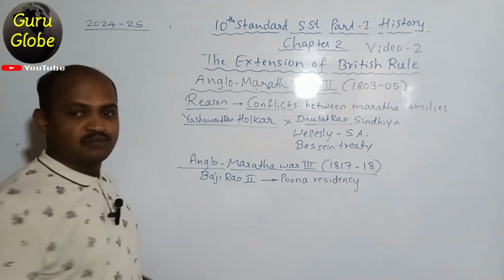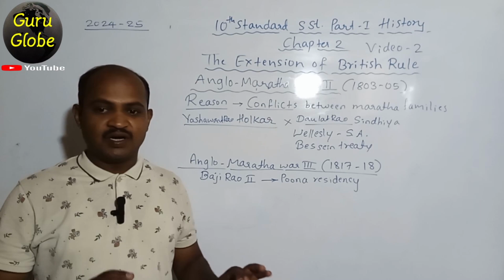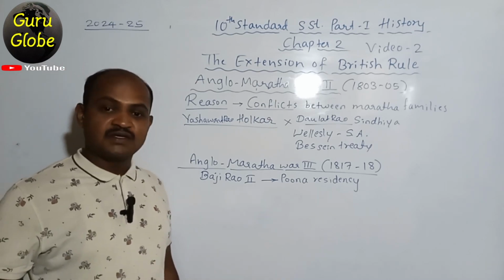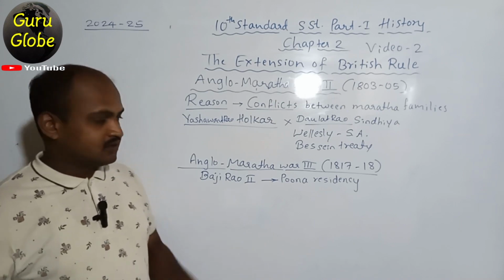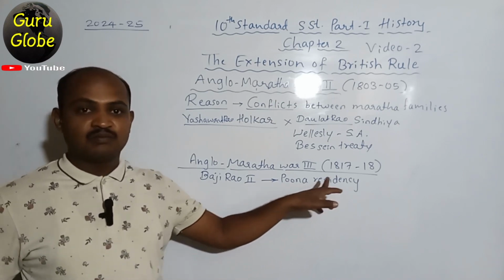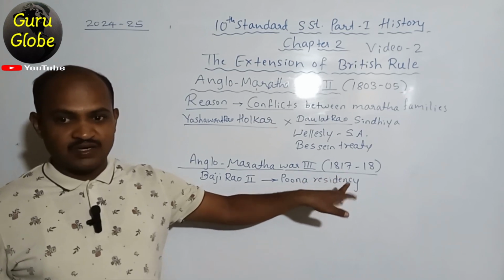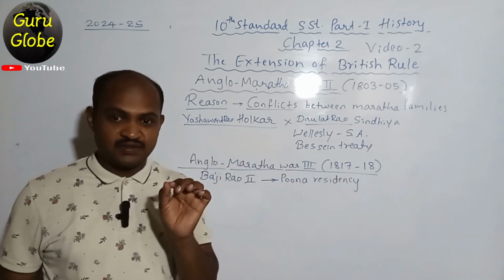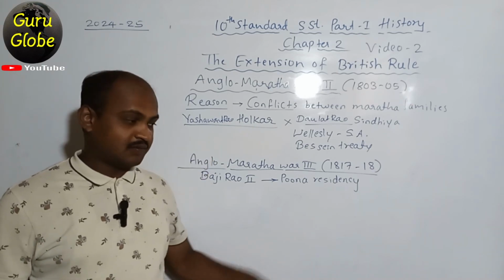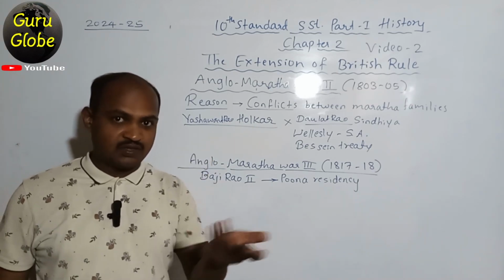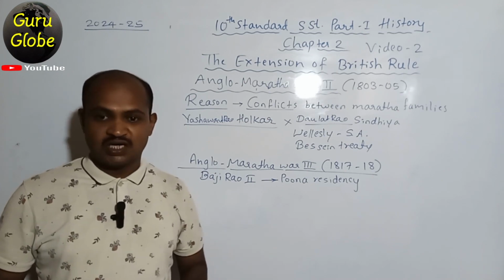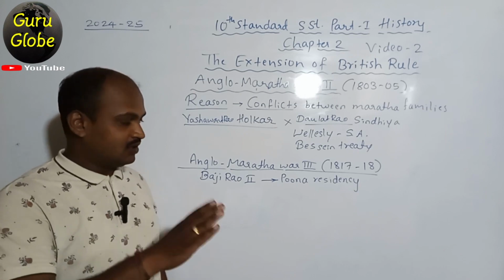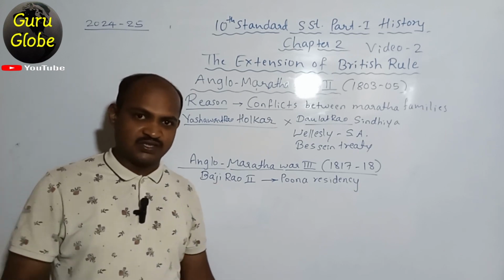He attacked the Pune residency and burnt it down in the year 1817. At the same time, Appa Sahib of Nagpur revolted against the British, and Malla Rao also revolted against the British, but they were suppressed by the British.